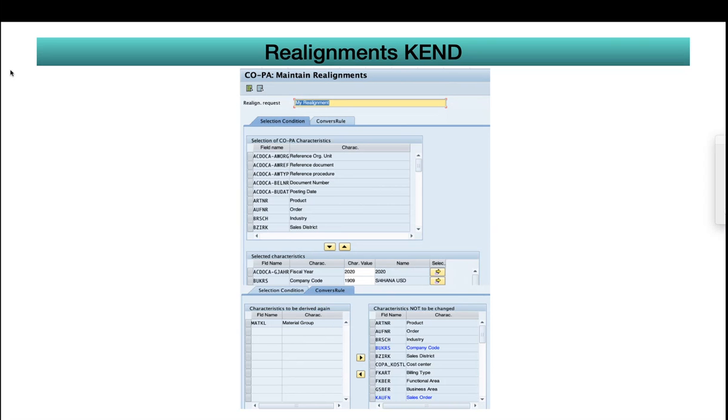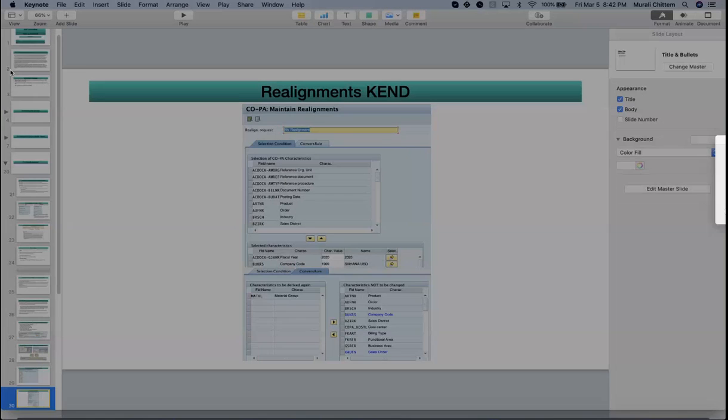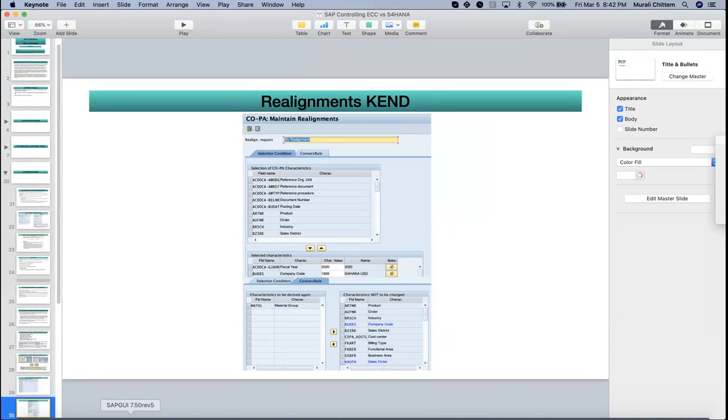Let me quickly open this in SAP. I hope time permits for us.